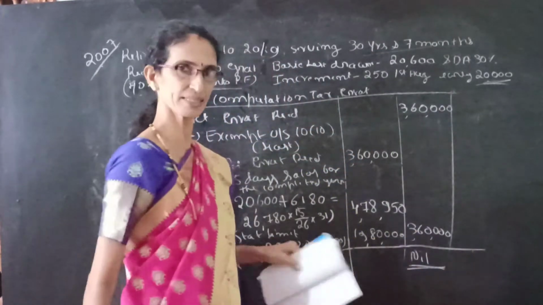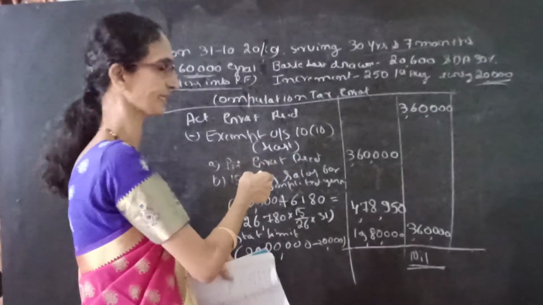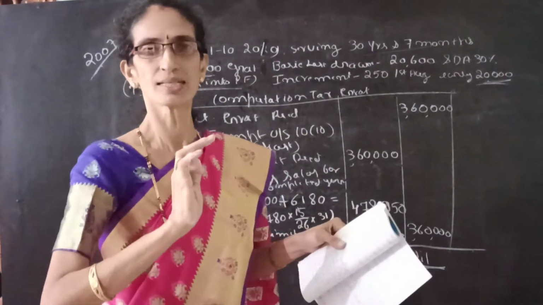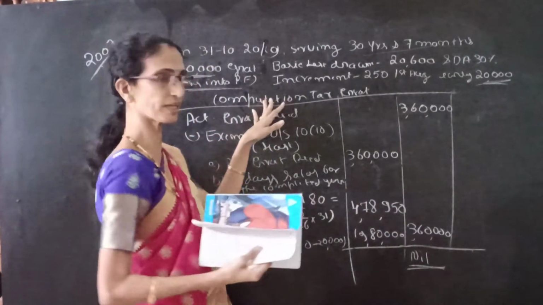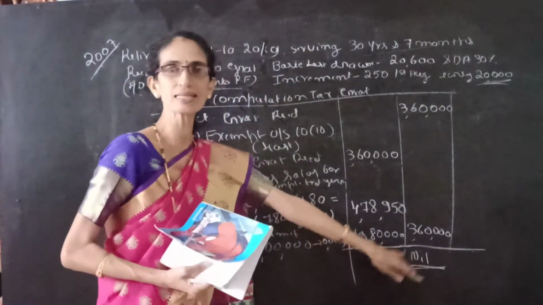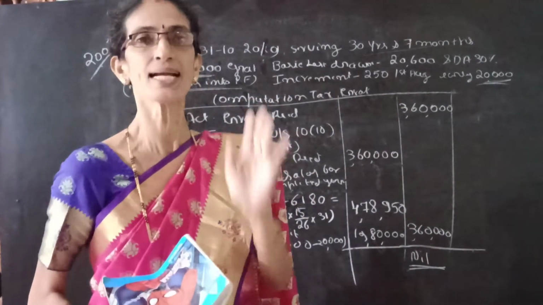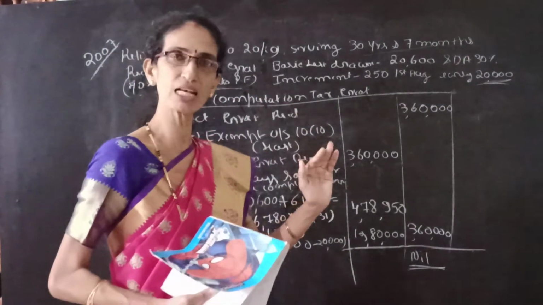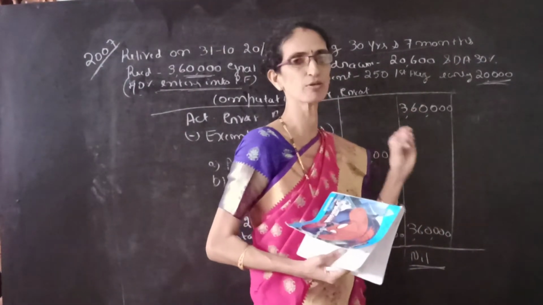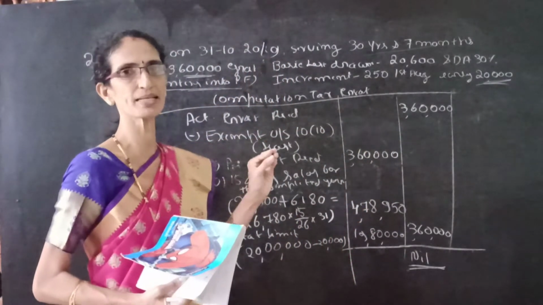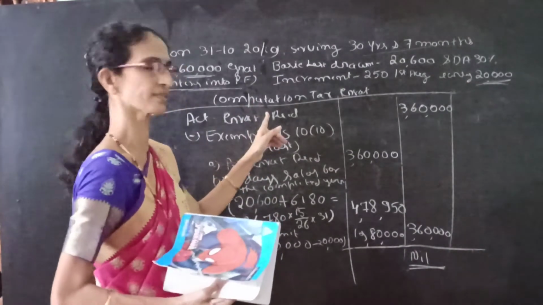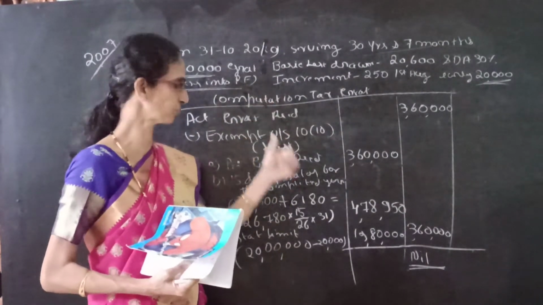That is nil. That means if he is covered under the Gratuity Act, his taxable gratuity is nil. That means there is no taxability. So if he is covered under the Gratuity Act, 3 lakh 60 minus 3 lakh 60 becomes nil. Nil means he has no tax payment on the gratuity he receives. It is fully exempted. So 3,60,000 he is receiving, so full that amount is exempted. No need of payment of any tax on his gratuity. So this one is for the first case. So in the problem the examination asked only for this one.